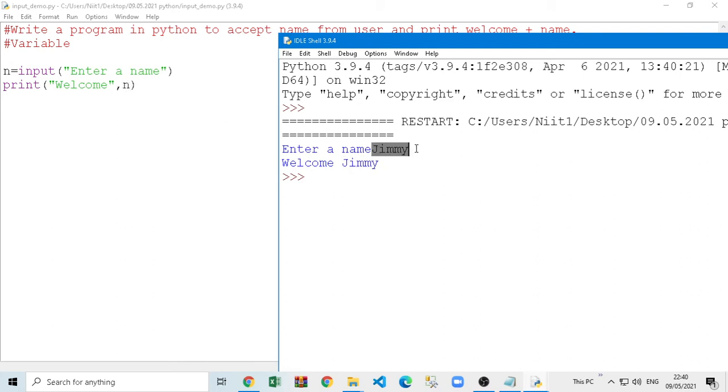Whatever I insert, it's going to be stored in n. It's called a variable. The n variable will store it temporarily, and then print welcome Jimmy. Once the program is done, that n is not there in your PC. You cannot go and see it in the D drive or E drive, somewhere n is stored. No, it's just temporary. So this is how it works.